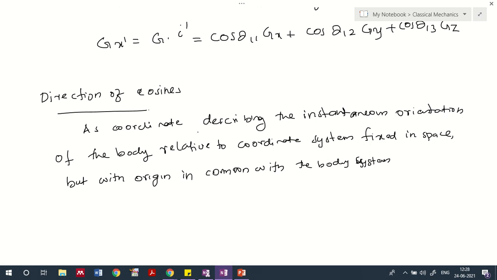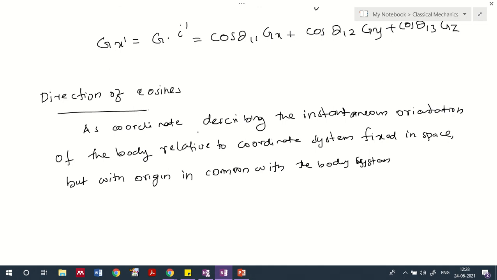Okay, and one important thing is that the origin for the coordinate system of the external space and of the body system will be treated as common. Then we describe the instantaneous orientation of the body. For that case we normally utilize the direction cosines method. It is considered as coordinates describing the instantaneous orientation of the body relative to a coordinate system fixed in space, but with the origin in common with the body system. Okay, so that's how direction cosines work.